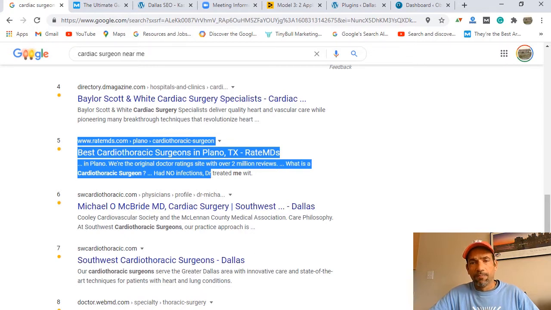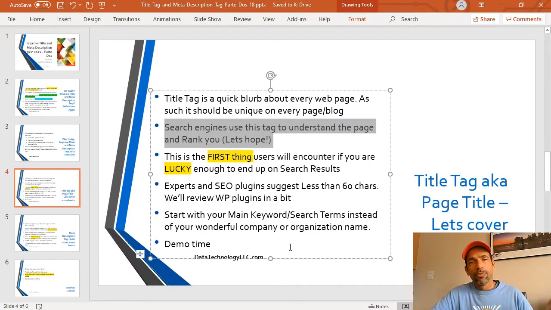So again, first thing people are looking at, if you can spend 5 to 10 minutes coming up with that awesome catchy title. It has to be keyword rich, it has to be appealing. You want to write it in a manner so the person clicks on it, okay? Definitely don't be spammy about it. I mean, there's lots of articles about this, and I'll show you one of those in a minute, but those are some of the things.